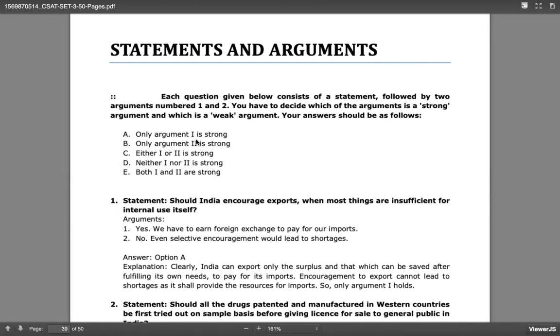There is a confusion between C and E. C says that any one of them is strong, and E says both of them are strong. D says neither of them is strong. Let us go to the questions.